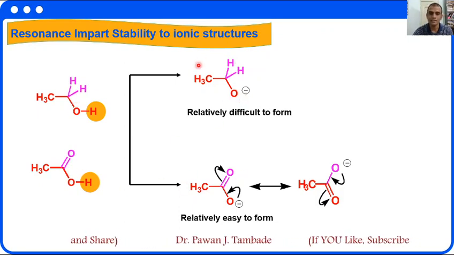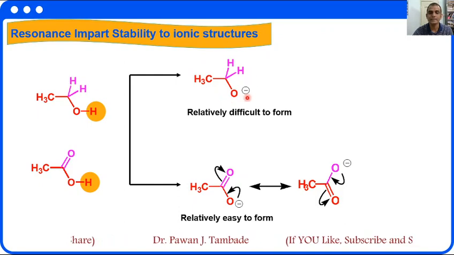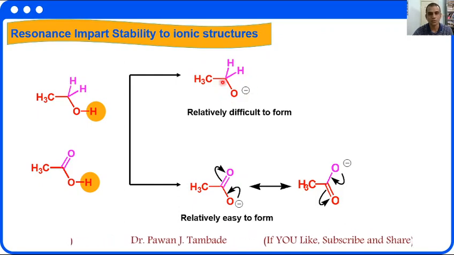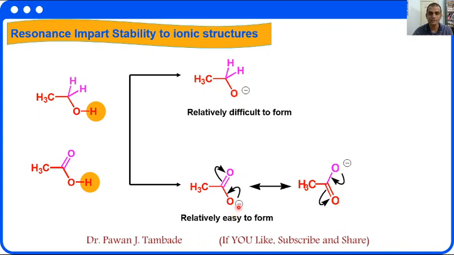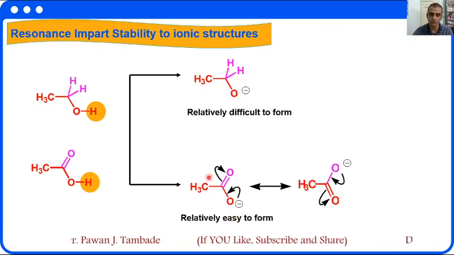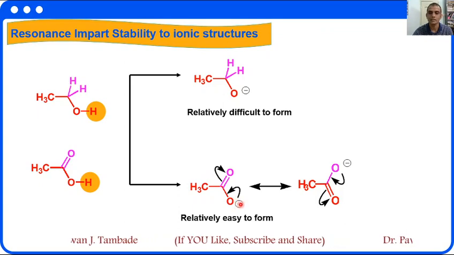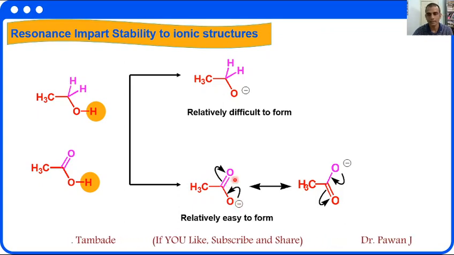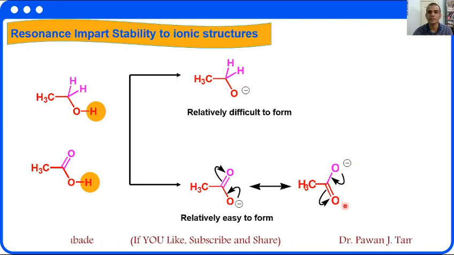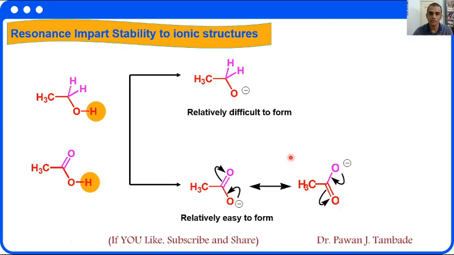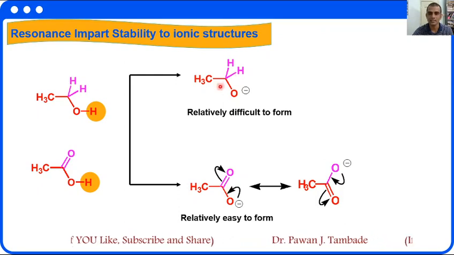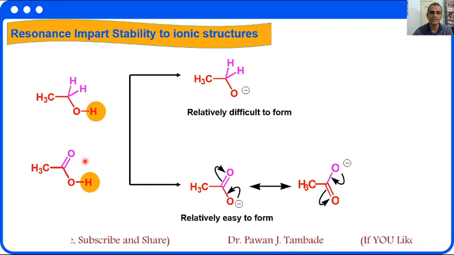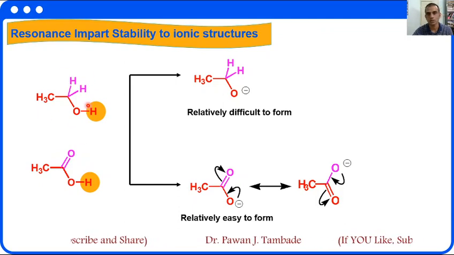If you look at this conjugate base, resonance is not possible because there is no adjacent double bond to this oxygen. However, in this case the resonance effect is possible, and because of resonance the negative charge is delocalized and these two oxygens will bear the negative charge. So this structure is comparatively stabilized as compared to this, and as a consequence this molecule is more acidic in nature as compared to this molecule.